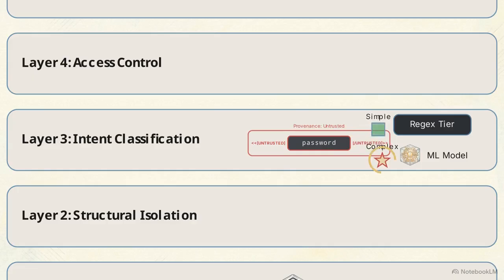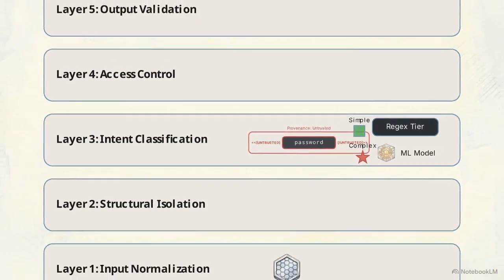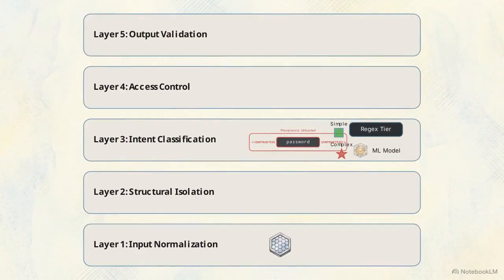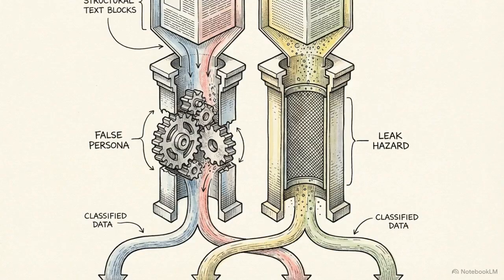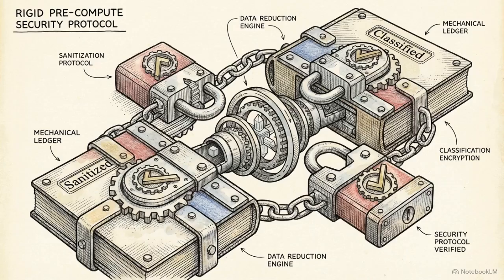In Layer 3, the multi-layer intent classifier analyzes the prompt. Simple patterns hit a fast regex tier, while complex inputs are routed to deeper machine learning analysis. This classifier evaluates the semantic intent behind the query, determining if the user is attempting a role-play bypass or a data extraction, regardless of the specific phrasing. Securing the system requires sanitizing, reducing, and classifying data intent long before the model begins to compute it.